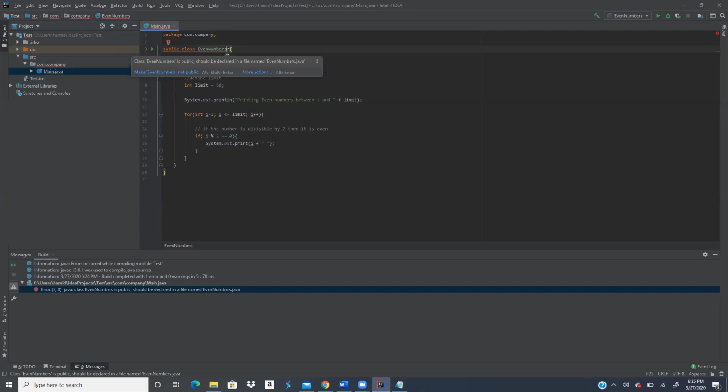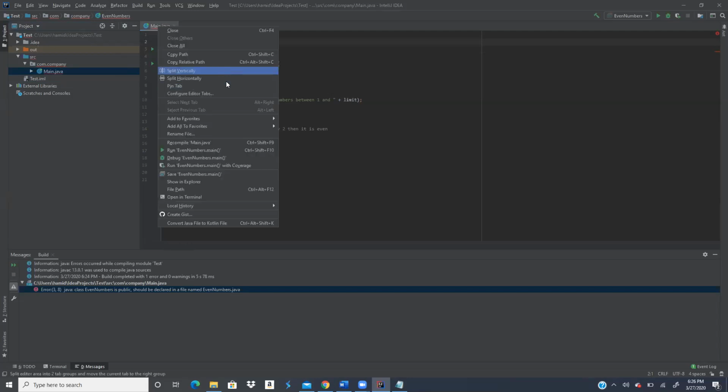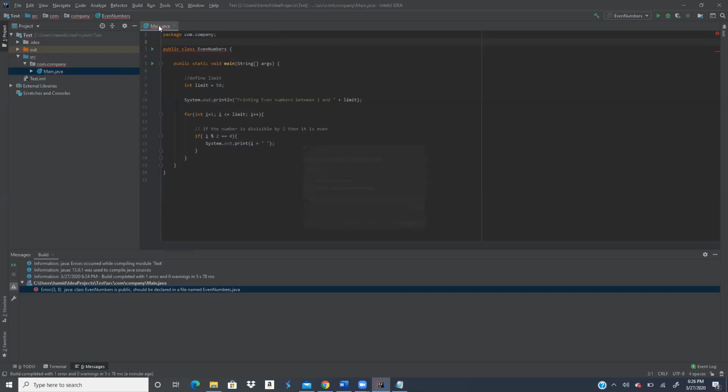Okay, so just Main.java, right? Yes. Change the name of the file. Always naming it main is not a good way. I don't know from where you copied. Even numbers, let the class name be like that, and change the name of the file to EvenNumbers. Okay. No, .java I need to put.